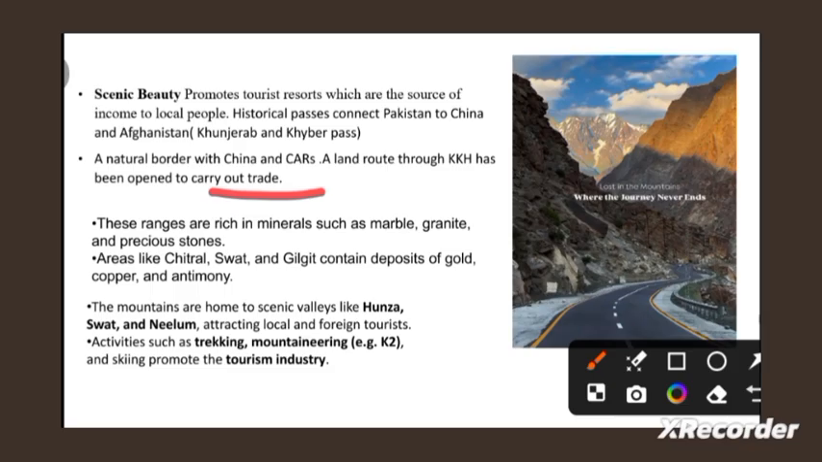These regions are rich in minerals. You know that the valley of Hunza is noted for having the second highest amount of rubies. So yes, Alhamdulillah, we are rich in gemstones, and that is why we are rich in minerals also, and these valleys provide us these immense, amazing features. Moving ahead, the mountains are home to scenic valleys like Hunza, Swat, Neelam, attracting local and foreign tourists, right? Okay, in the Northern Mountains we also have skiing and other activities like trekking. Rapids are there, so rafting is also done.